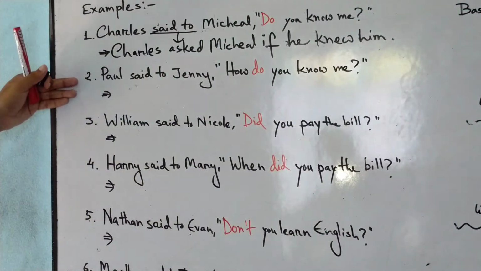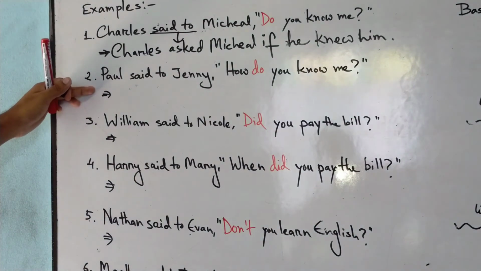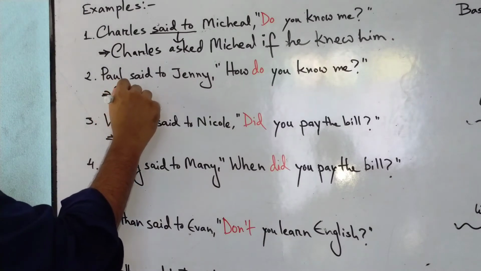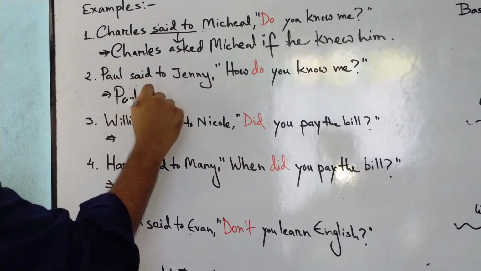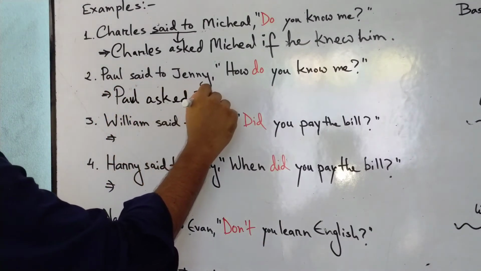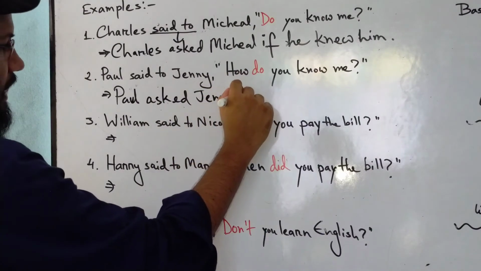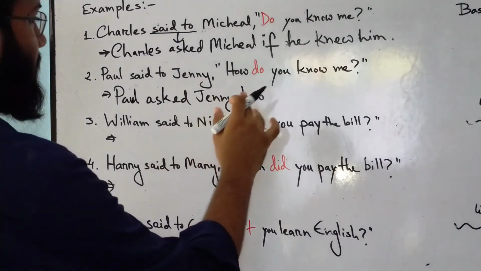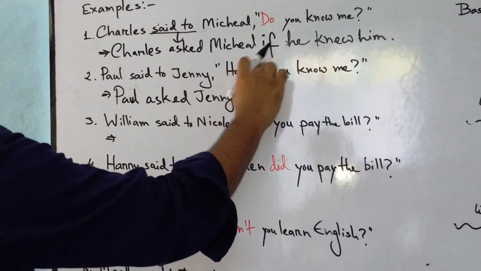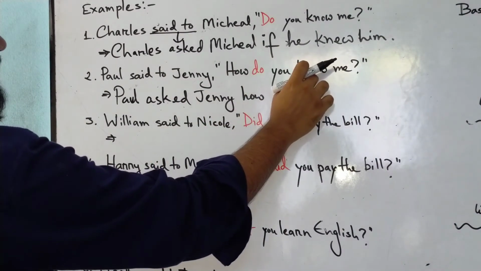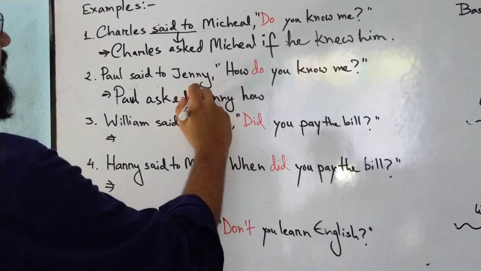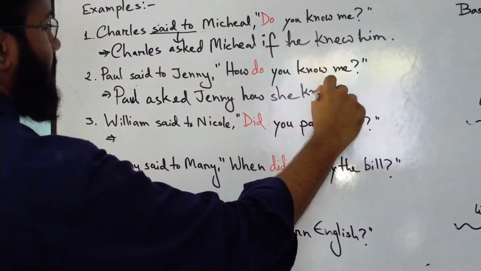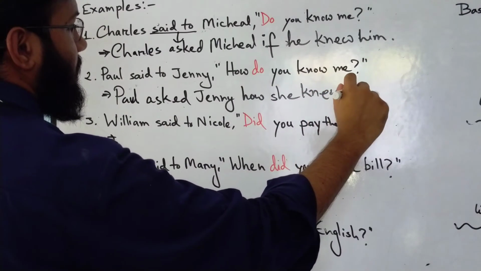Now the second question says, Paul said to Jenny, "How do you know me?" Now this time it's a WH question. So let's solve this. Paul asked Jenny, "How?" Now the same formula applies for this one too. We just simply remove do and change the main verb into past indefinite. So how, since the person is a female, we are going to write how she knew him.